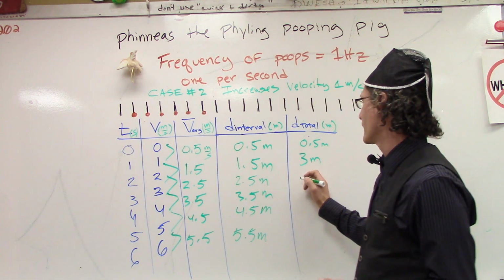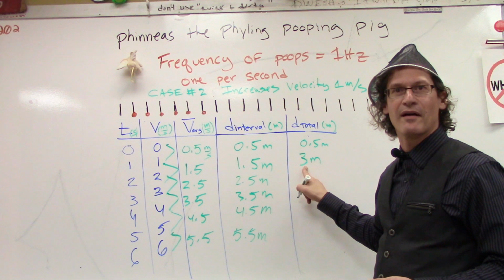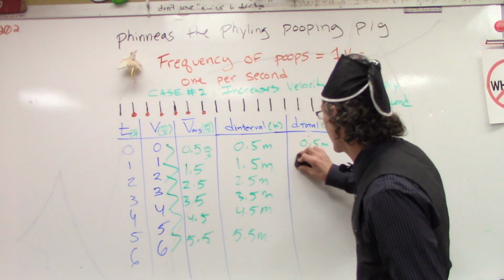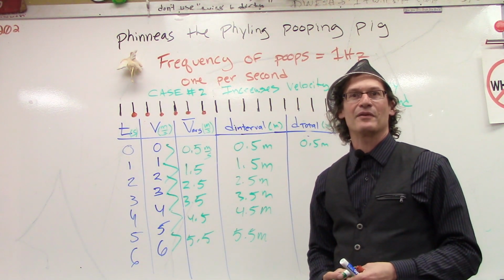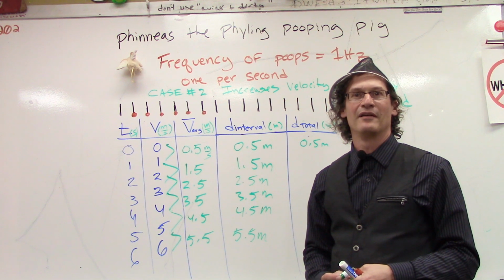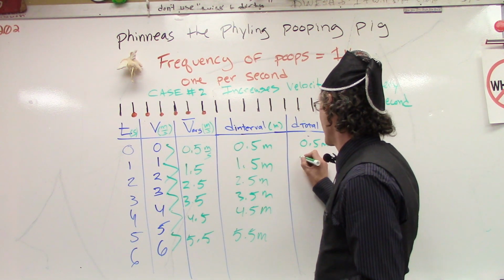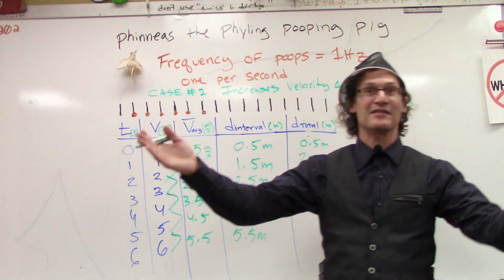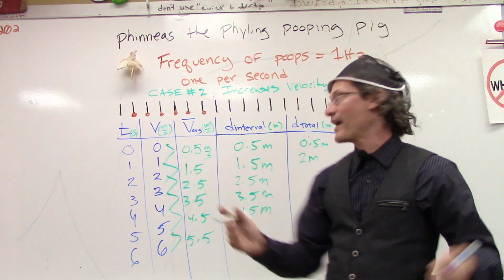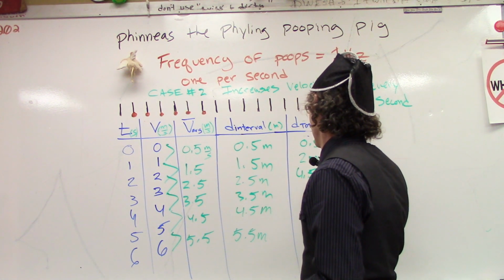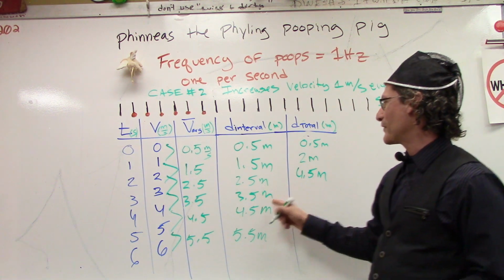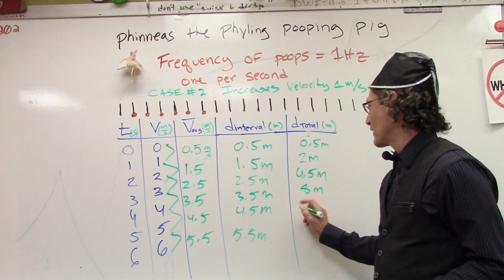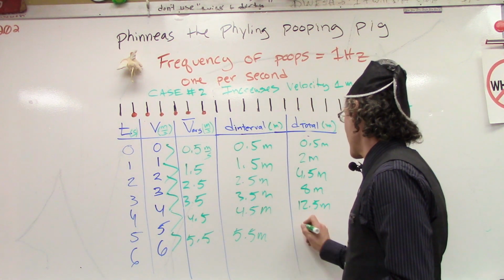And so it looks like I didn't add this right. I've got a gallery here saying that I can't add. And Misha isn't around because I'm not at home to help me. Oh my gosh. Hey, what is it, gallery? What is the 0.5 plus 1.5? 2. It's 2. See, I'm glad they were here because I would have screwed this up royally. 2 meters. Now 2 and 2.5 is? 4.5. Thank you. 4 plus 4.5 and 3.5. 8 meters. Okay. 12.5 meters and 18 meters.